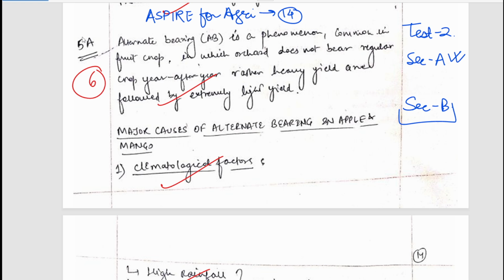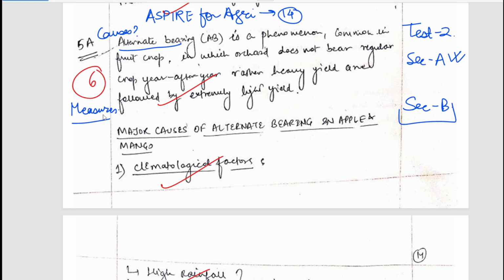So, the first question of section B which we are going to discuss, that is obviously question number 5, is compulsory. So the student has written 5A. The question is, what are the causes of alternate bearing in mango and apple, and measures to overcome alternate bearing. Okay, so the question is covered into two parts. The first part is asking us about causes of alternate bearing in mango and apple, and the second part is asking us about measures to overcome alternate bearing. So let's see how the student has answered the question.